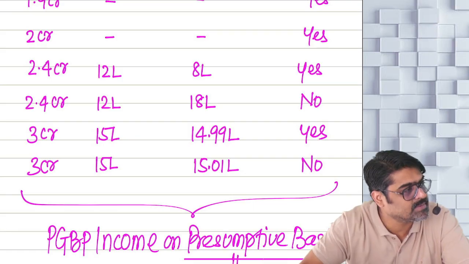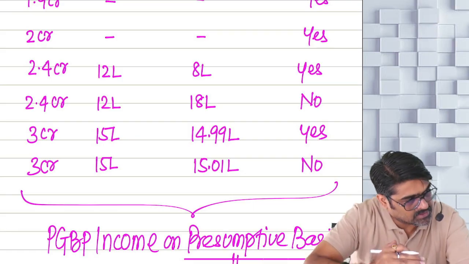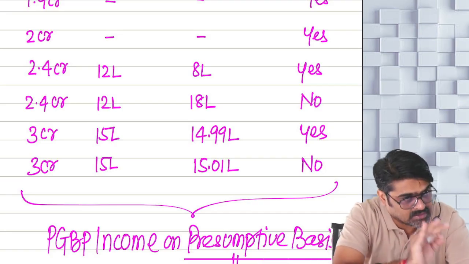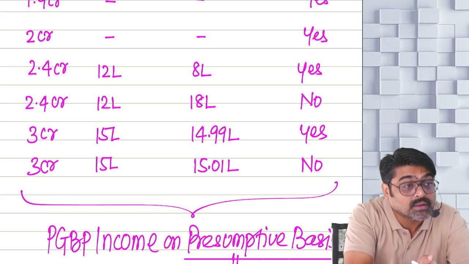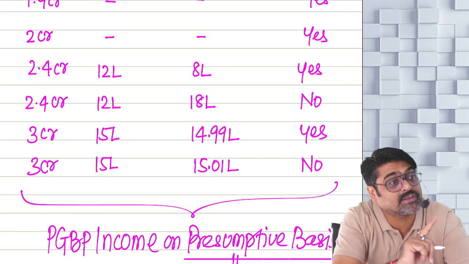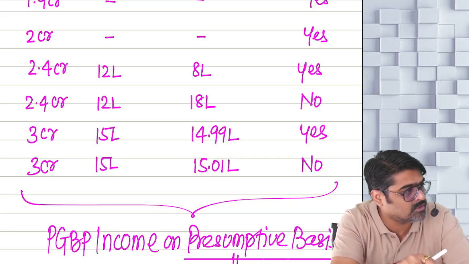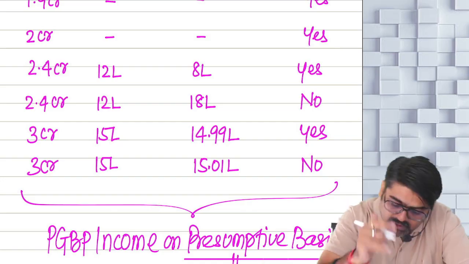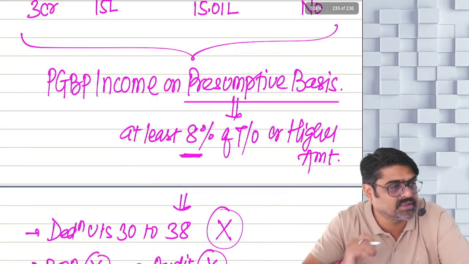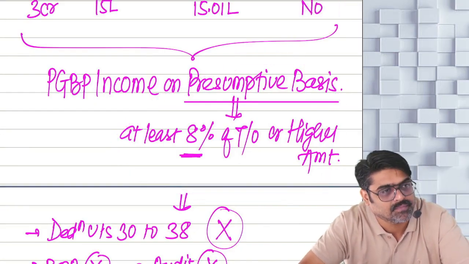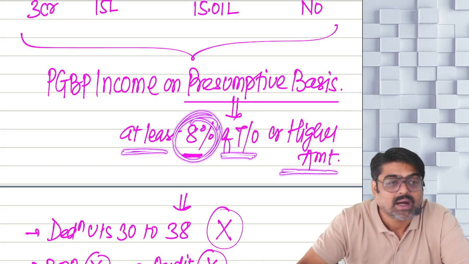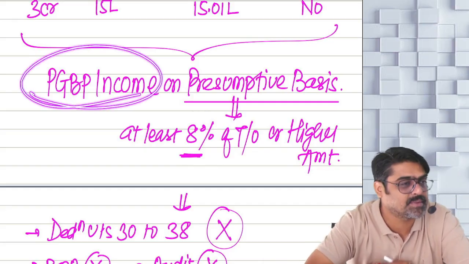Yes or no? For which businesses? Even if the turnover is more than 2 crores, but it should be up to 3 crores, if in that business 5% of the turnover or less is received in cash. So for those businesses also the 44AD provision can be followed. Now 44AD says that show this much amount, minimum amount, as your PGBP income. How much amount? At least 8% of your turnover or a higher amount you can show as your PGBP income.